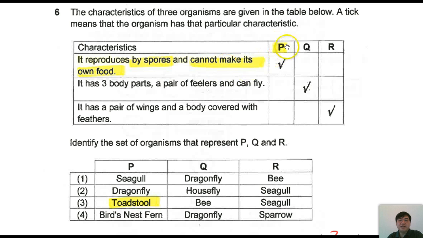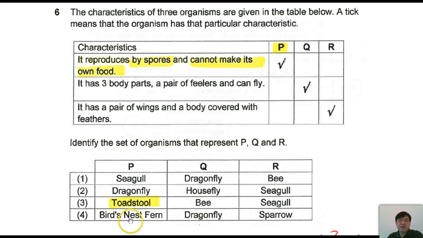So P is not a plant. Let's take a look at P here. Yes, this is not a plant. This is not a plant, but this does not reproduce by spores. And this is a plant, so this is not the answer. So the only one which reproduces by spores and cannot make its own food is this.